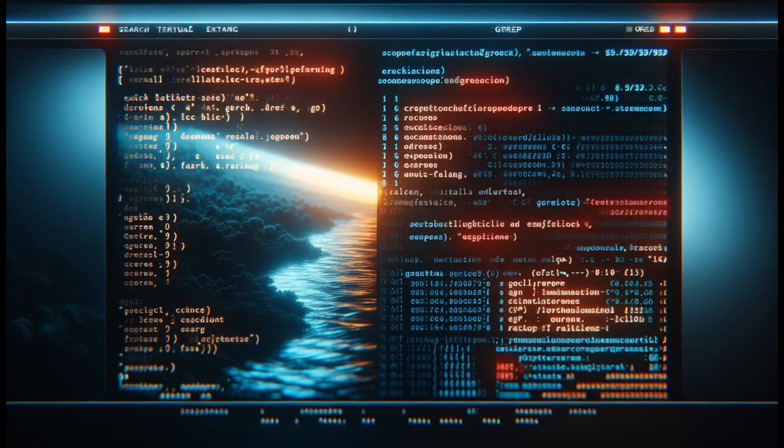Since grep was written in 1974. Half a century of the same limitation. A developer just knocked a hole in it, with Rust and word embeddings. The tool is called ngrep. And it changes what search on the command line even means. Let's get into it. Section 1, what it actually does.